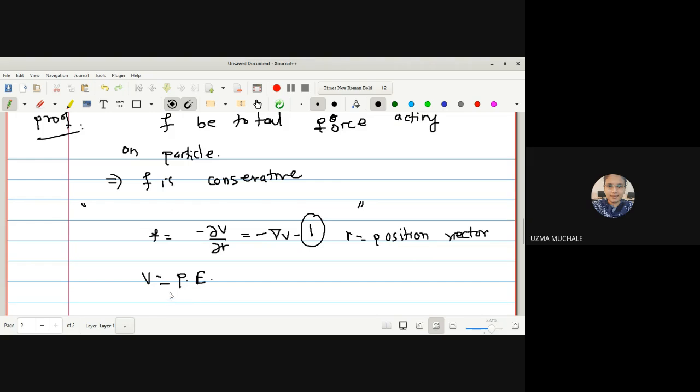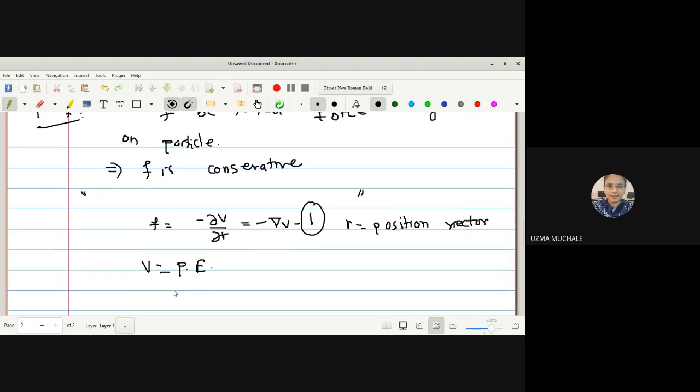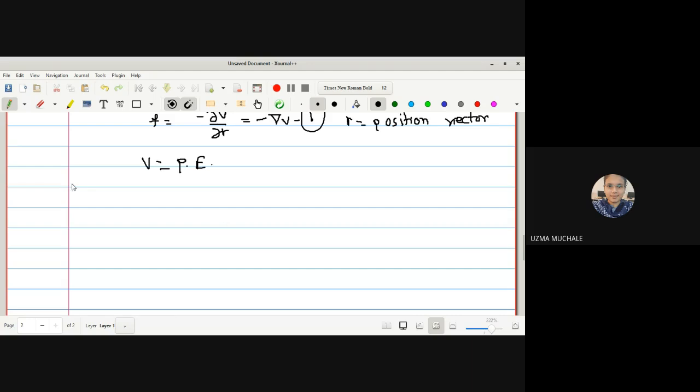If work done by the force in displacing the particle from position P1 to P2, whose position vectors are R1 and R2, then work done is given by, we have seen how the work done is found. Work done is equal to integration F dr, or actually dW is equal to F into dr, after finding the integration.